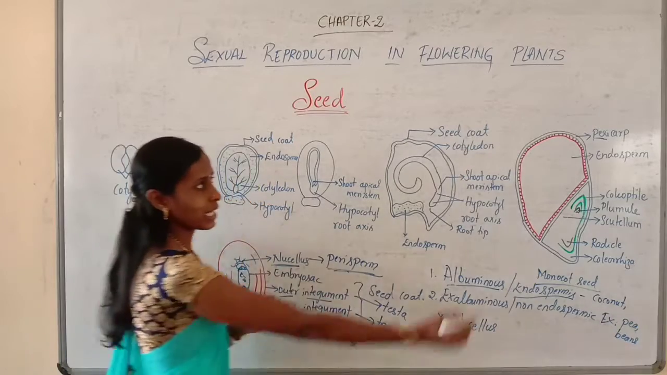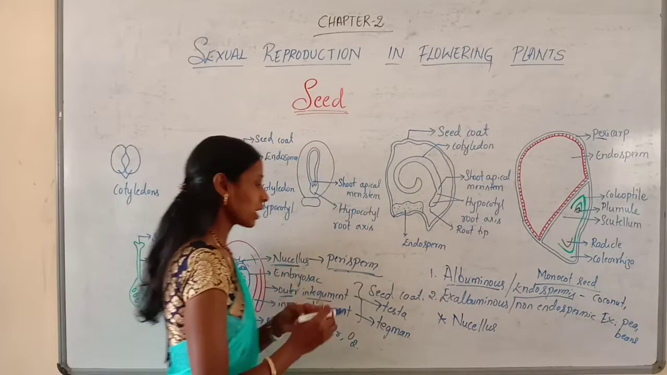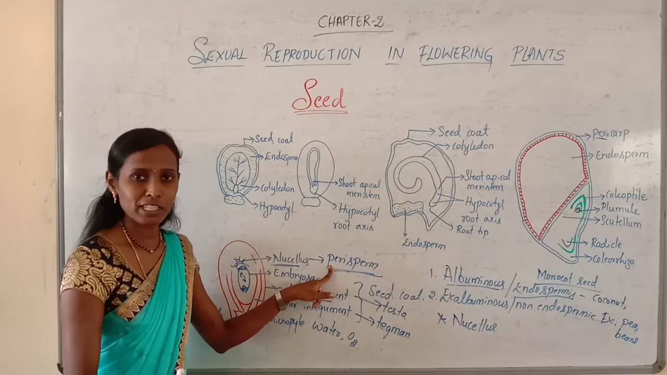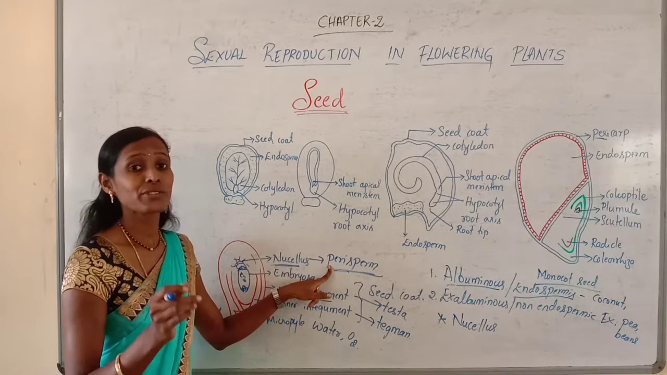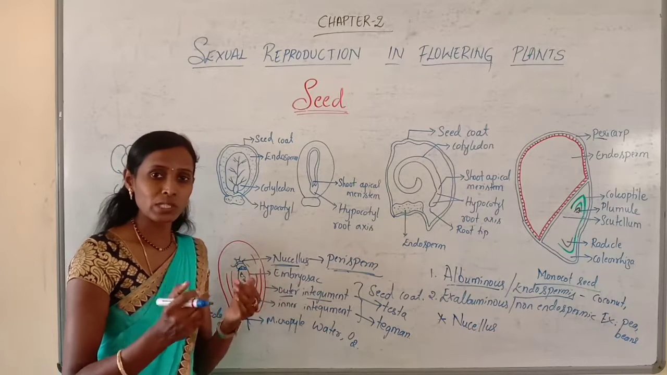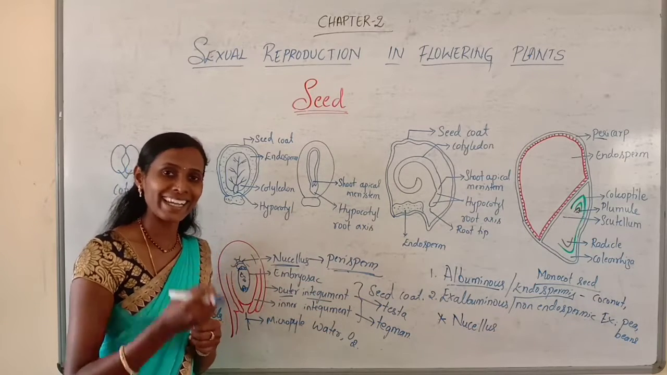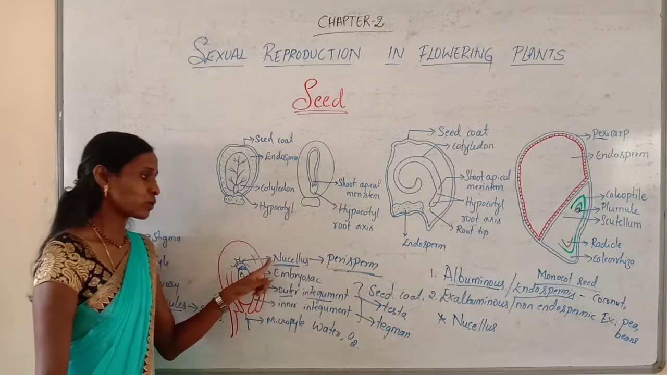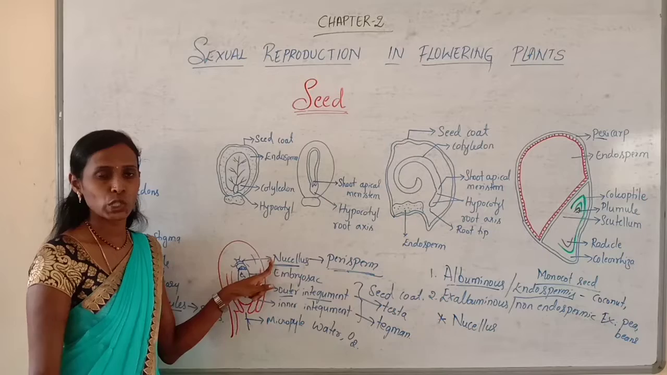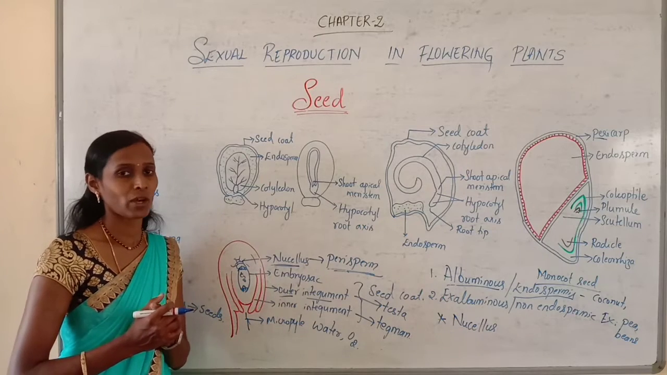Perisperm, very very important. Pericarp is nothing but seed coat. Here, perisperm. What is this perisperm? It is the remnants of nucellus or persistent nucellus. If the nucellus is retained, that can be called a perisperm. I repeat, this nucellus is also nutritive tissue. It can also be utilized by the developing embryo.